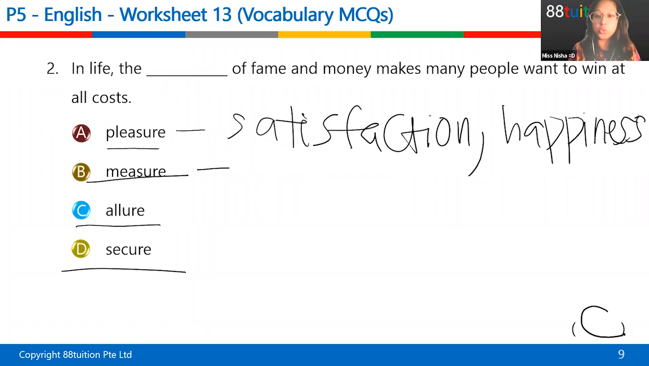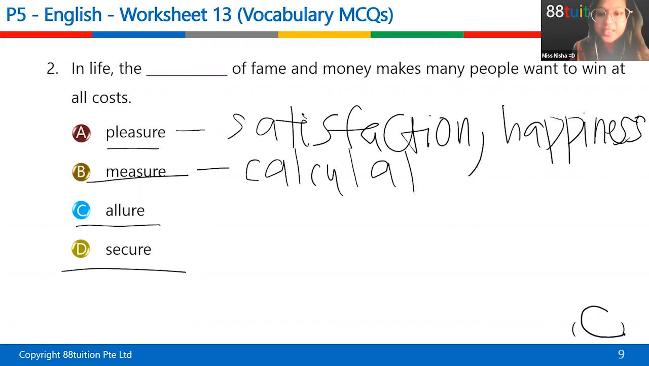Measure means to calculate something. Please use a measuring cup to measure how much egg yolk or how much water you need to make this cake. Calculate. So measure means to calculate, okay? To measure the amount of water, to measure something, measure the length of the table. That's what measure means, to calculate.